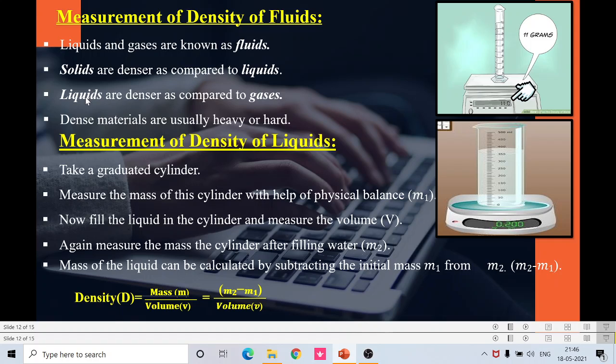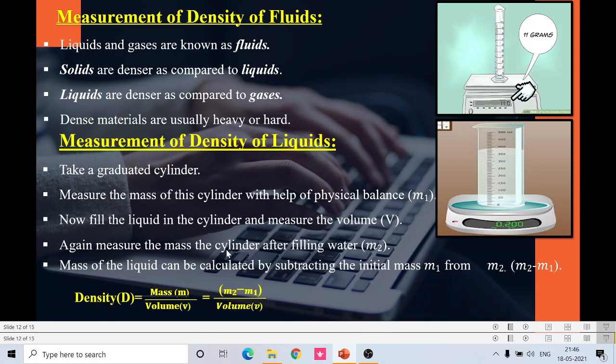Okay, so similarly, liquids are denser as compared to gases. So dense materials are usually heavy or hard. Then how are we going to measure the density of liquids? Take a very, very simple method. Take a graduated measuring cylinder, that is nothing but this one. Measure the mass of the cylinder with the help of a physical balance. Okay, and now fill the liquid in the cylinder and measure the volume V.